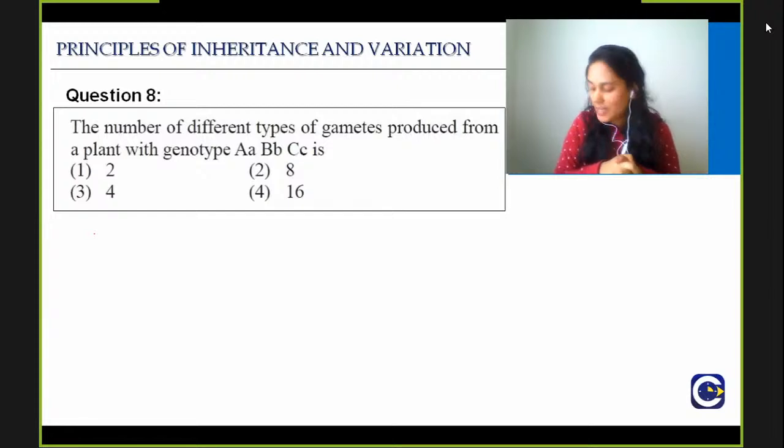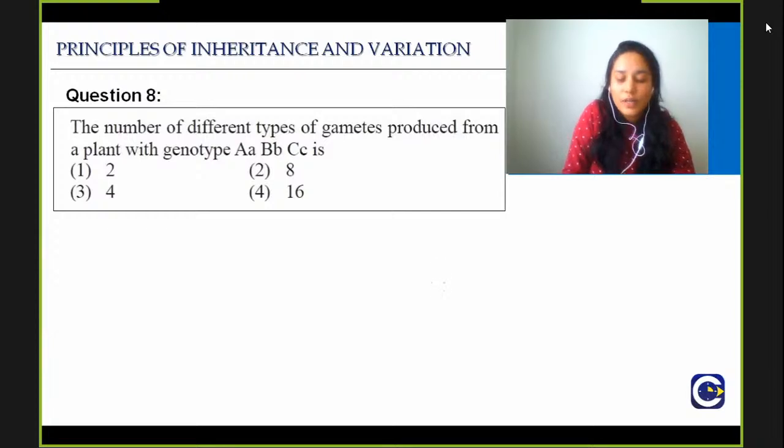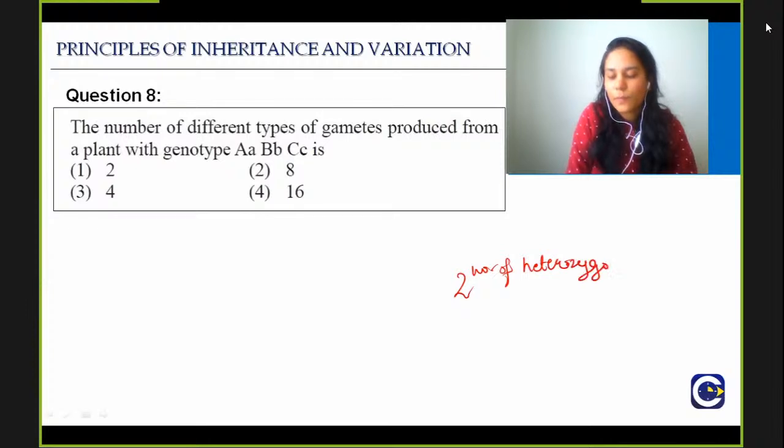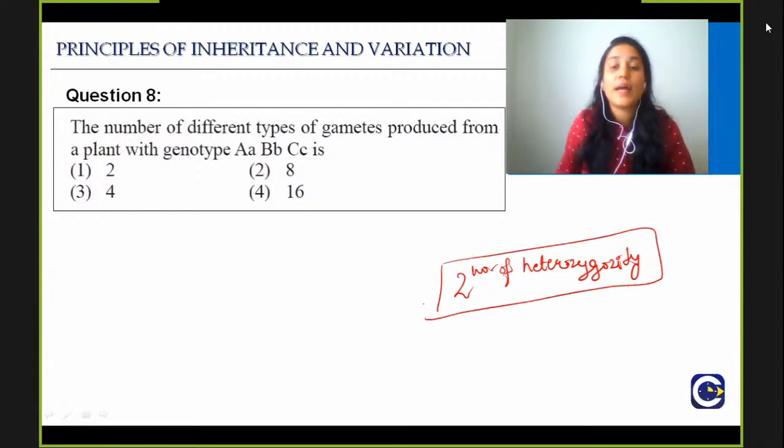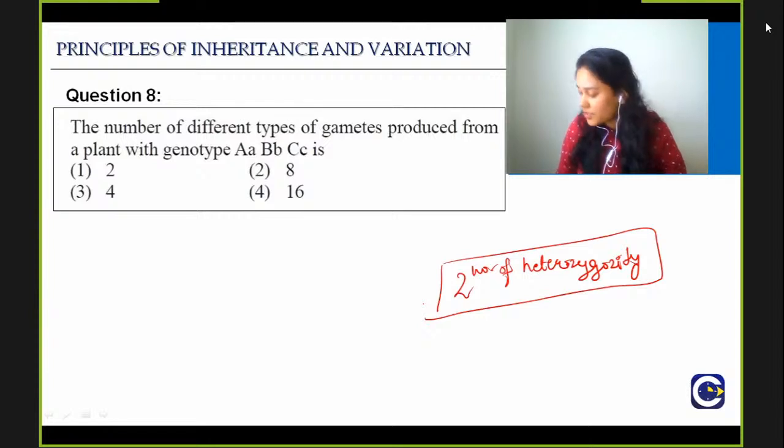Good. I start getting some answers already. I want some more answers. Just try to answer, okay? And this is one question that you can answer in seconds if you know the formula. And what is the formula? It is 2 raised to the power of the number of heterozygous pairs. Okay, if you don't know this formula, please write it down. They will definitely ask you this question.